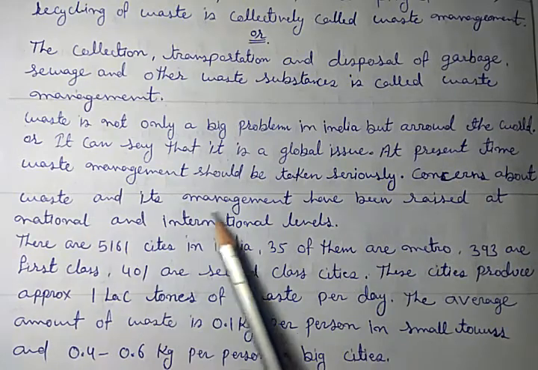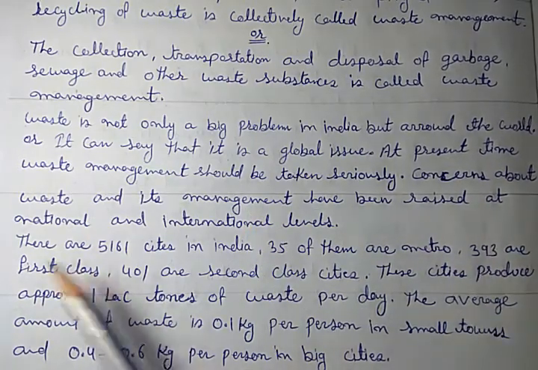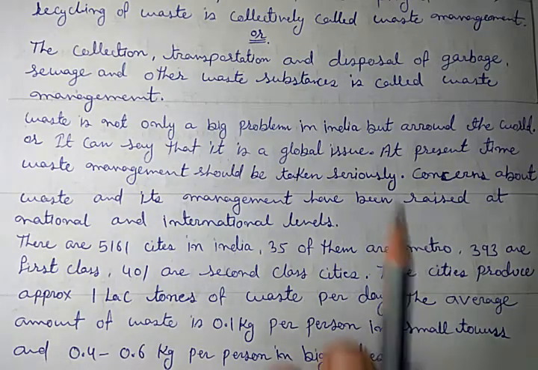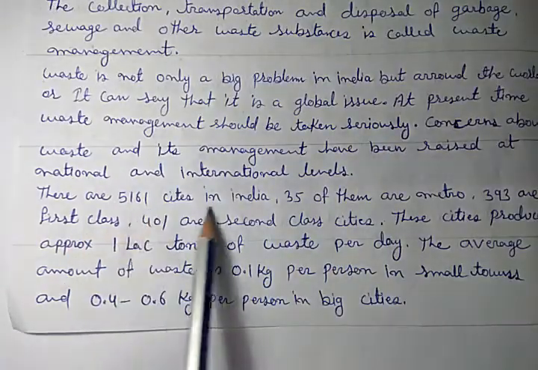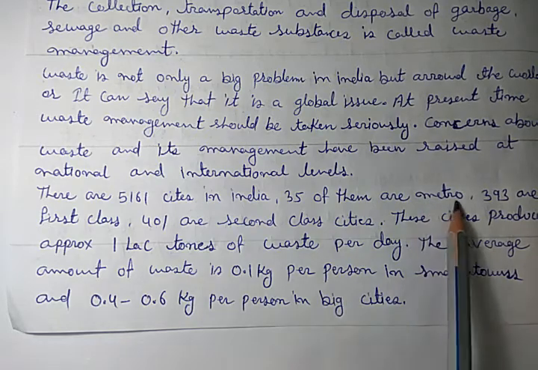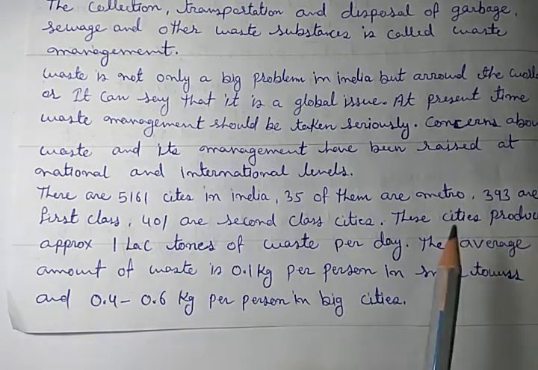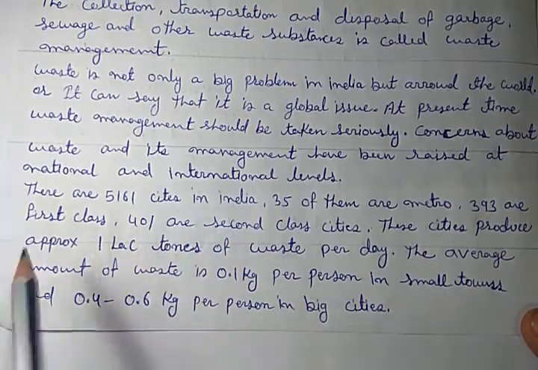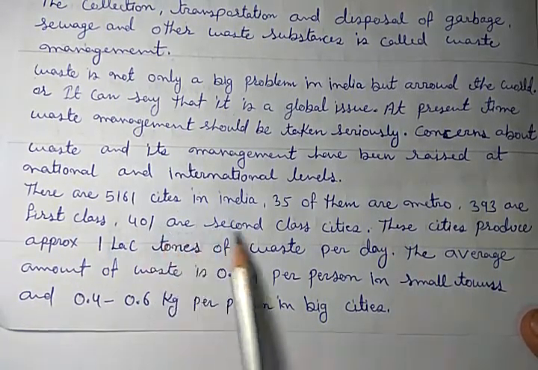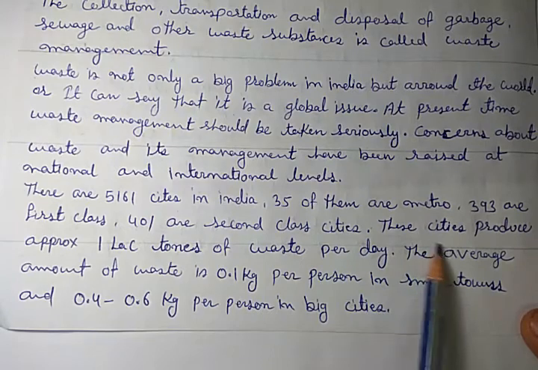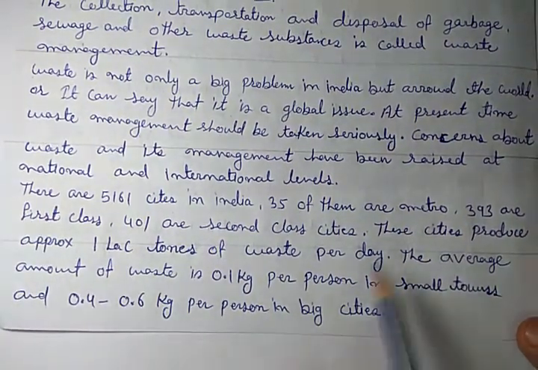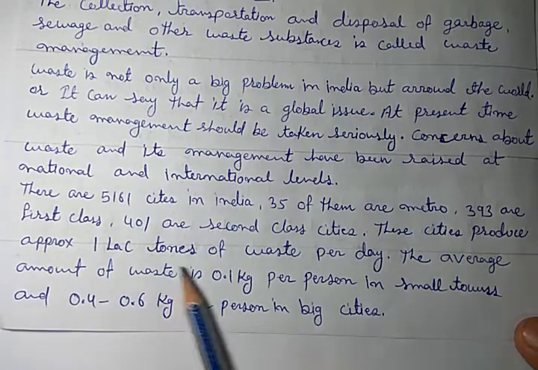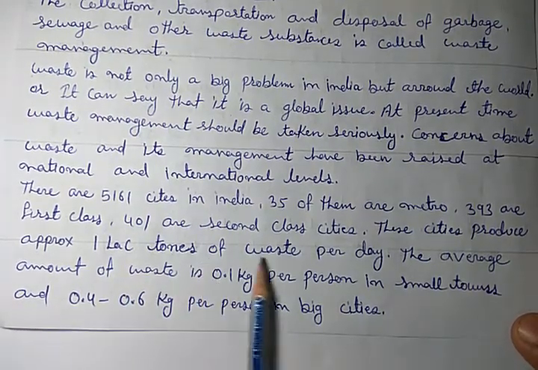Concern about the waste and its management have been raised at national and international levels. Now there is a theory that there are 5161 cities in India. 35 of them are metros, that means the population is more than 2 crore. 339 are first class, that is approximately 1 lakh to 1 crore population. 400 are second class, that is 50 lakhs population, and the remaining are small cities and towns. These cities produce approximately 1 lakh ton waste per day.